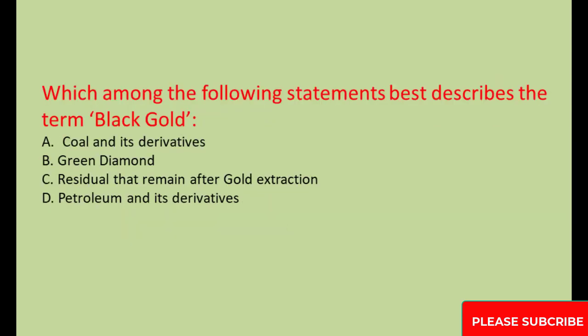Which among the following statements best describes the term black gold? A. Coal and its derivatives. B. Green diamond. C. Residual that remains after gold extraction. D. Petroleum and its derivatives.